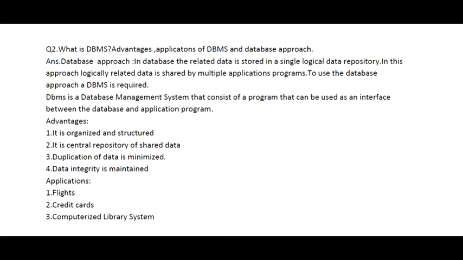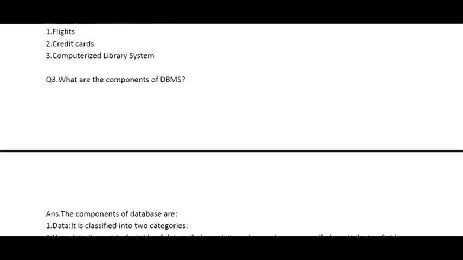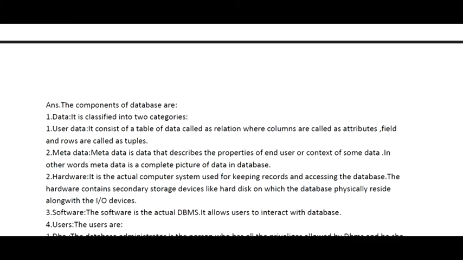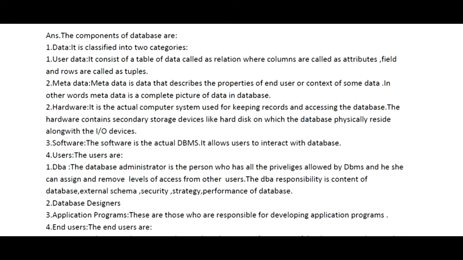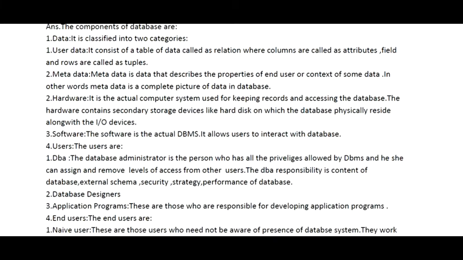Now I'll try to explain what the components of a database management system are. When we are talking about the components of a database management system, they are divided into 4 categories. Number 1 is data, then we have the hardware, then we have the software, and number 4 is the user. So the components of a database, number one, is data.